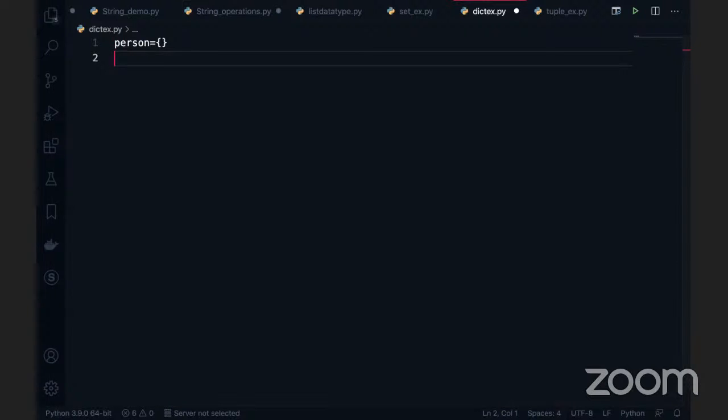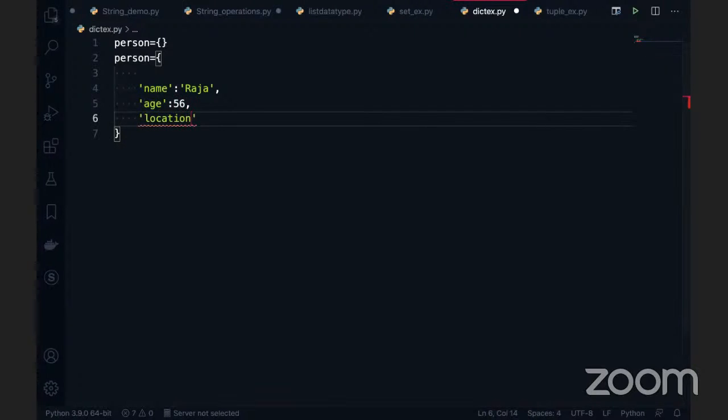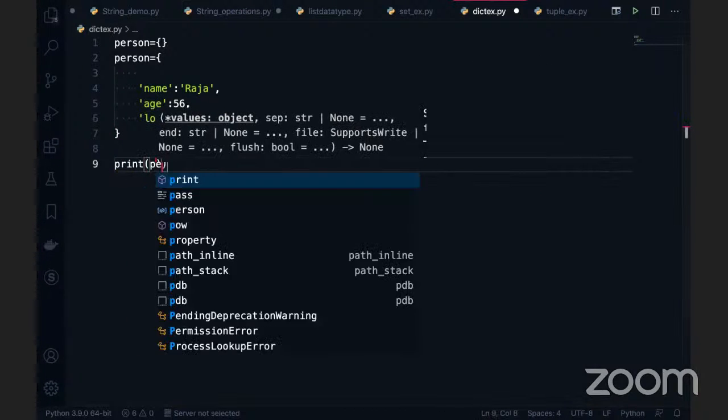So how to define data here? For the person, we can take curly braces and we can take name colon, here Raja, and we can take the age, and mention it, for example, 50, and you can take the location. You can write all the keys and values like this. The location is, for example, New York. So if I print this data, I can use a print statement and person.